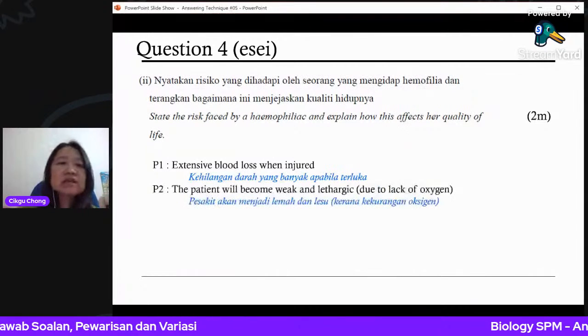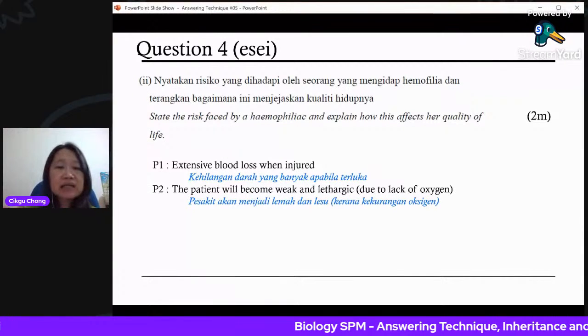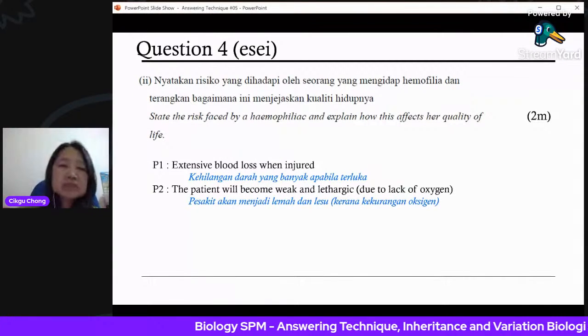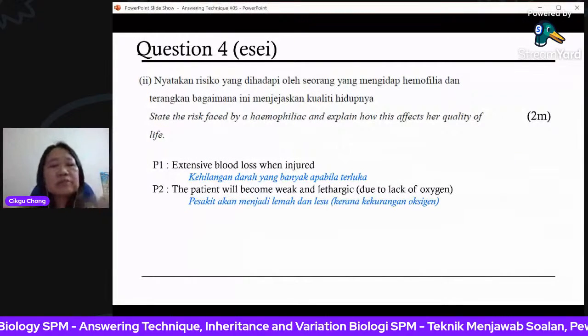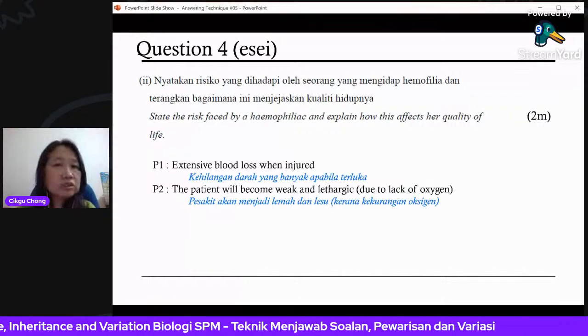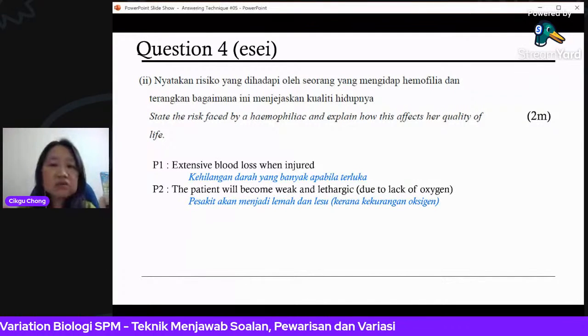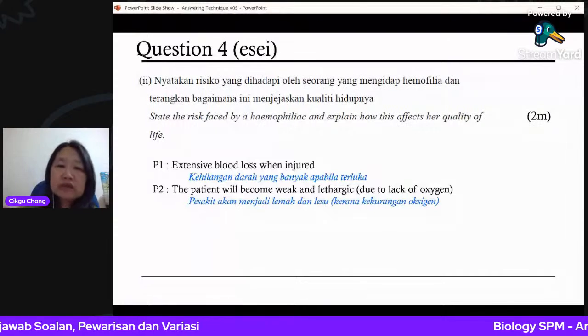Next. Of course, the patient will become weak and lethargic. Lethargic means tired, lemah dan lesu. One of the reasons is because you are losing blood. You're losing blood, that means you're losing red blood cells, and you know red blood cells carry oxygen. So when you're losing red blood cells, less oxygen will be carried to your body cells. So you have a lack of oxygen, you will feel tired, you will feel weak.